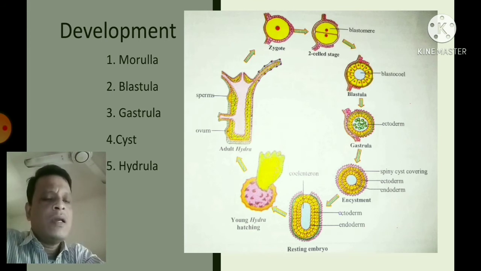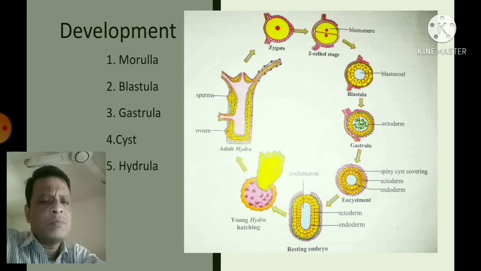The ectoderm layer secretes some chemical substance which hardens to make a chitinous covering around the gastrula. This stage is called the theca stage, and this gastrula is known as the cyst.